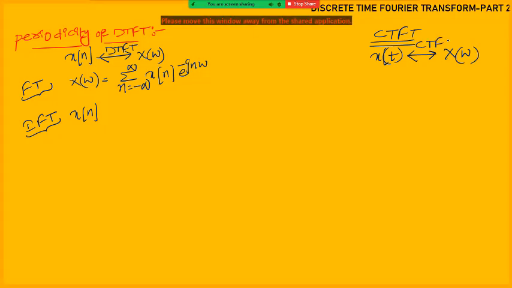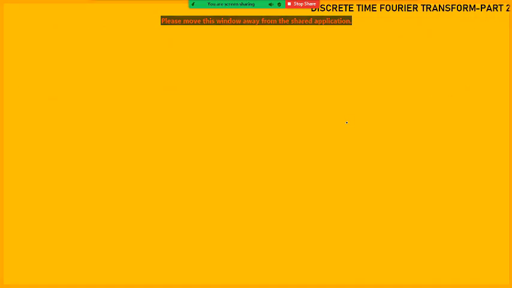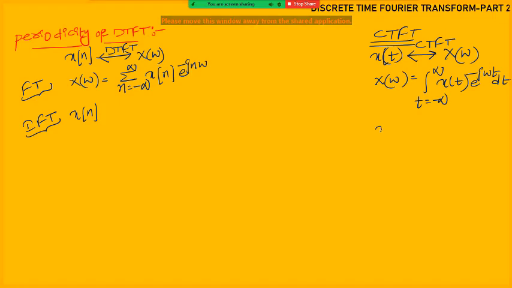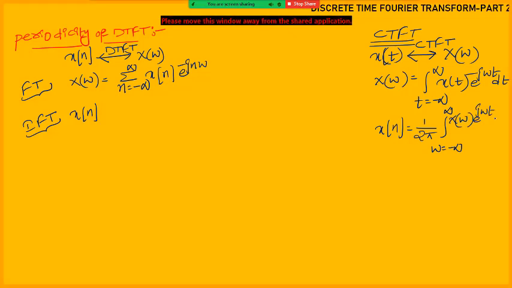Here we have applied the continuous time Fourier transform, and X of omega is given by the integral, t from minus infinity to plus infinity, x of t e power minus j omega t dt. x of t is given by 1 by 2 pi, integral of omega from minus infinity to plus infinity, X of omega into e power j omega t d omega.